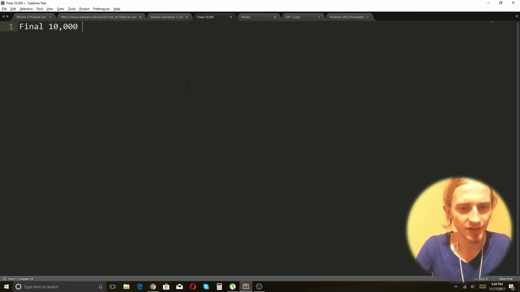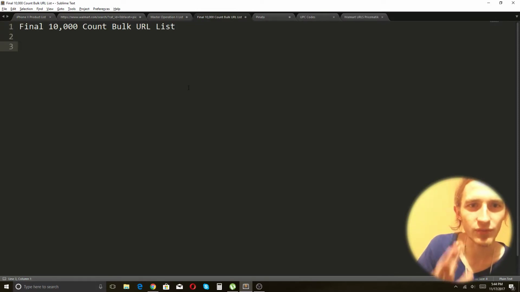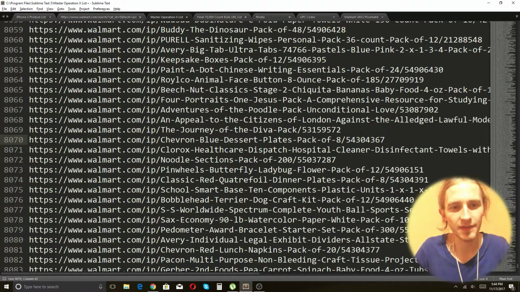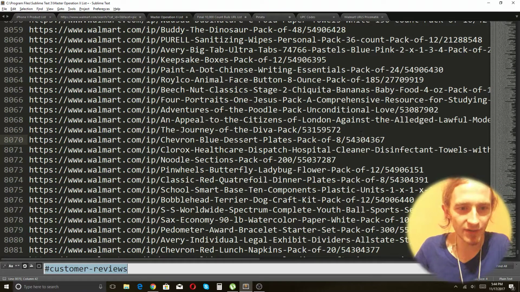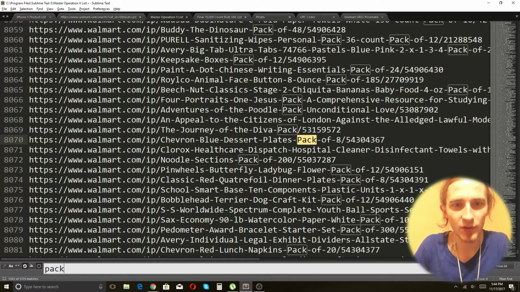Final 10,000 count bulk URL list. Okay, so everything that we've put here is ready to be posted, right? This is just what we're currently working with. What I need to do is find every occurrence of the word pack. So about 5,300 of these have the word pack in them.